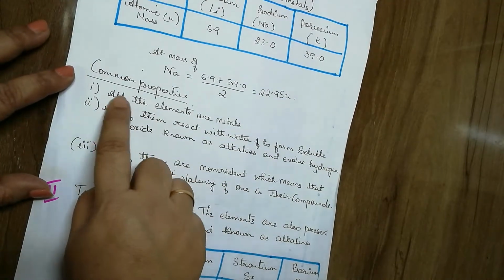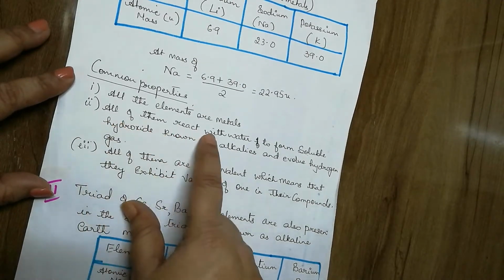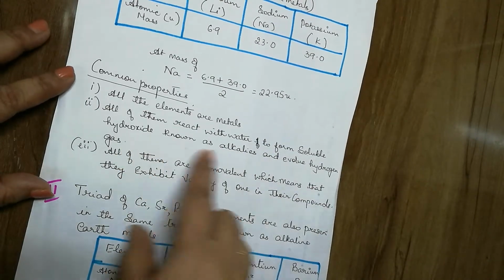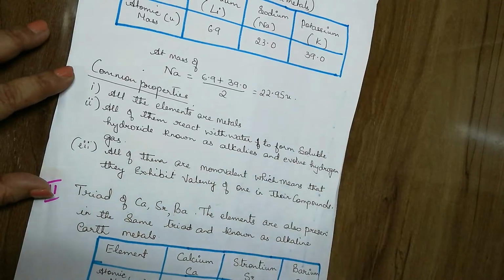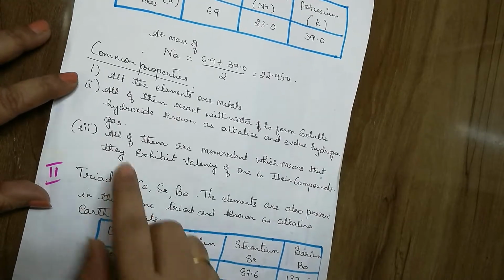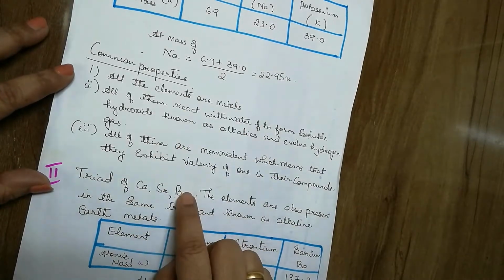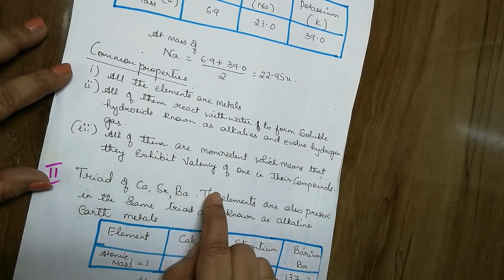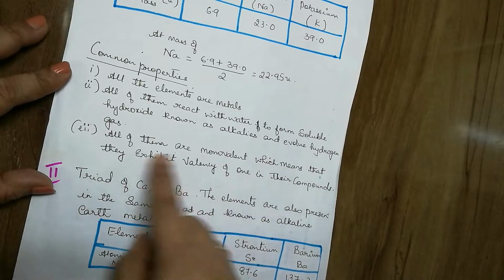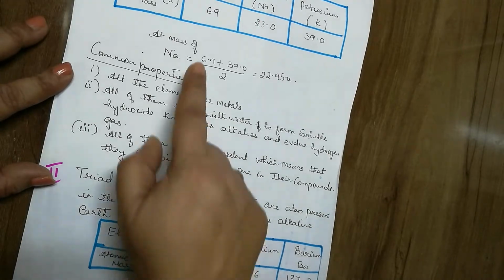Common properties are: all the elements are metals. We can make out lithium, sodium, potassium are metals. All of them react with water to form soluble hydroxides known as alkalis and evolve hydrogen gas. That is, lithium hydroxide, sodium hydroxide or potassium hydroxide is formed when they react with water. All of them are monovalent. For sodium, atomic number is 11, and the electronic arrangement is 2, 8, 1. So the valency is 1, which means they exhibit a valency of 1 in their compounds. These are the similar properties of the first triad.